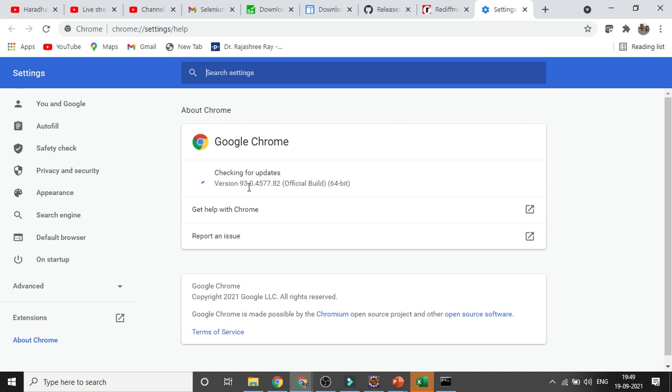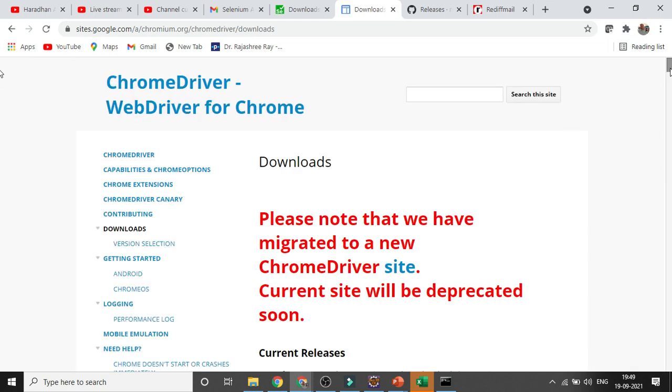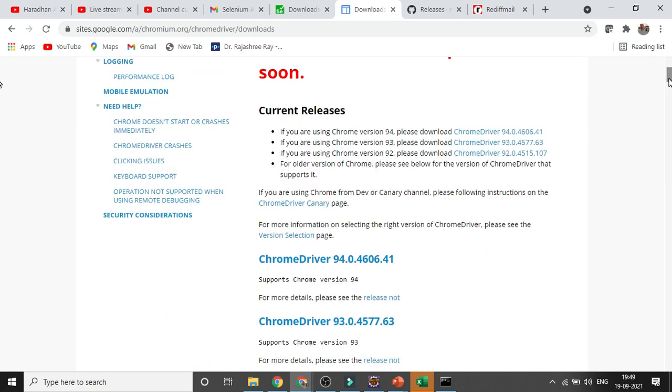So this is version 93. You need to install the driver for version 93. Here on the site you need to go for 93. You can see this is 93. You need to install that one, not the other ones like 92 or 94. Based on the browser version in your system, you need to go for the suitable driver.